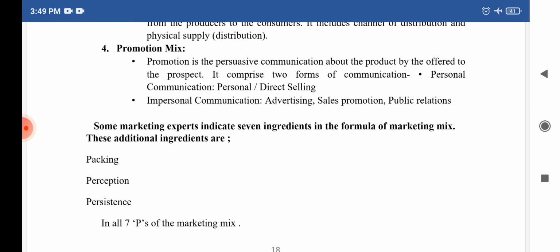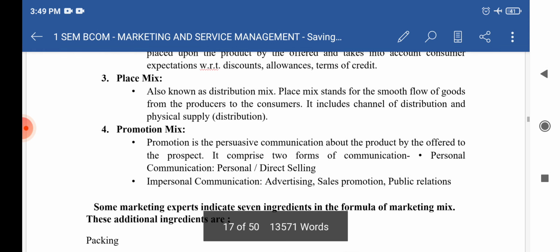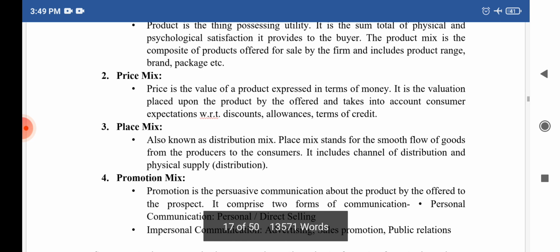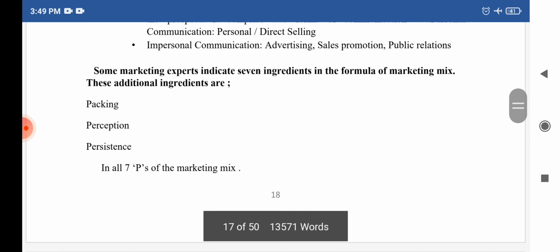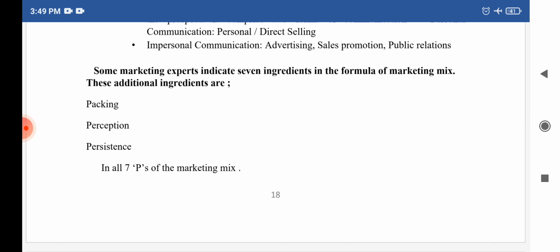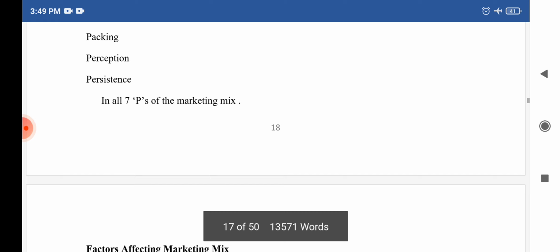But some marketing experts indicate 7 ingredients or variables in the formula of the marketing mix. These additional ingredients are packaging of the goods and services, perception and persistence. So in all there are 7 P's of marketing mix. The 4 P's are product, place, price and promotion, and the additional P's are packaging, perception and persistence. So in all how many P's do we have in the marketing mix? We have 7 P's in the marketing mix.